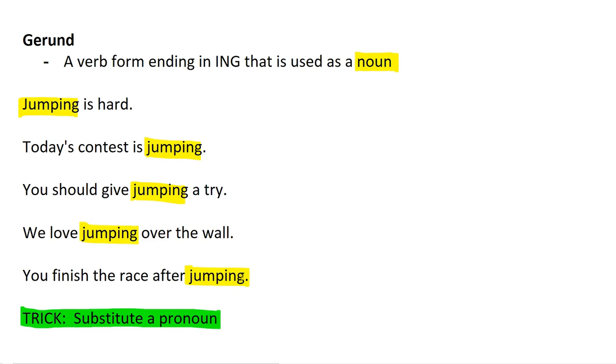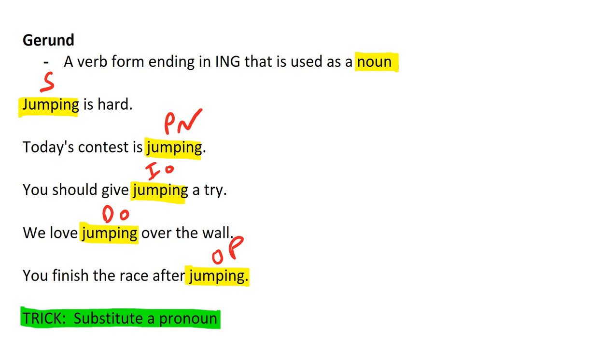Take a minute right now and see if you can identify the role of each one of these highlighted words, keeping in mind that they're always nouns, but what is the role of that noun? Jumping is hard. Jumping is the subject. And of course, is is your linking verb, and hard is acting as your predicate adjective. Now go ahead and see if you can identify the role of the next 4.